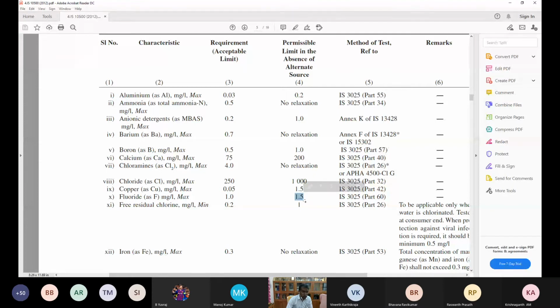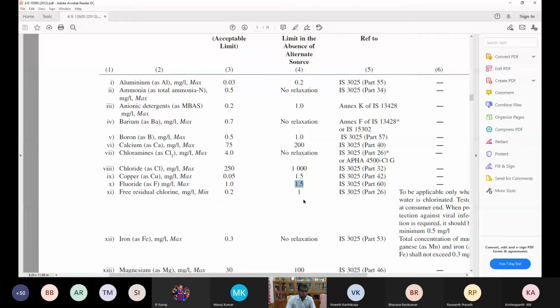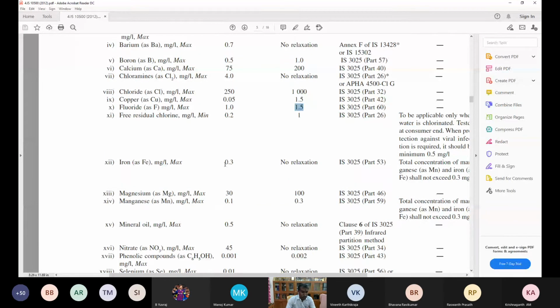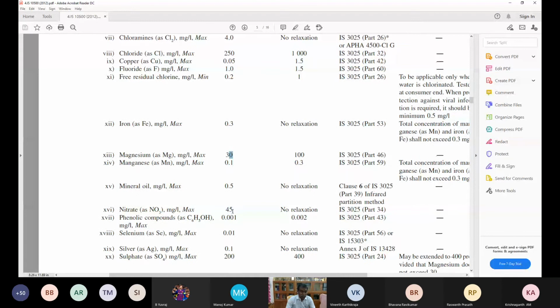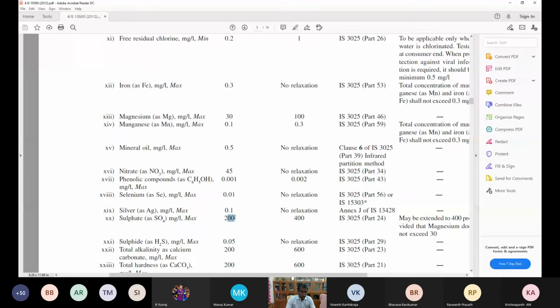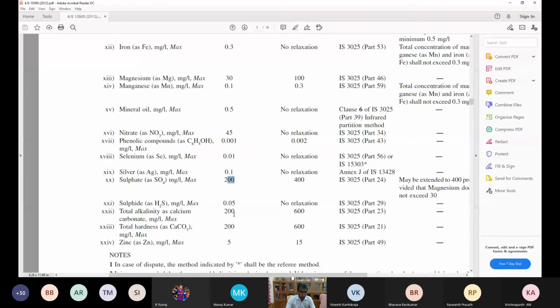Magnesium, you can remember 30 to 100, 30 milligram per liter. And nitrates is 45. That is the maximum, 45 milligram per liter. And sulfates, it may go up to 200 to 400 milligram per liter. Alkalinity also, in terms of calcium carbonate equivalent, is about 200 to 600 milligram per liter. 200 is acceptable and 600 is permissible. The total hardness is also the same, 200 to 600. And zinc is 5 to 15 milligram per liter.